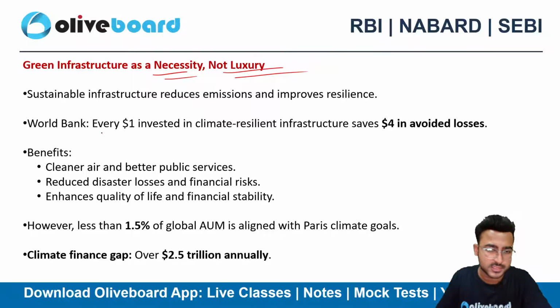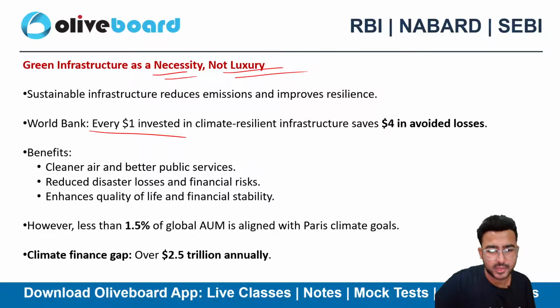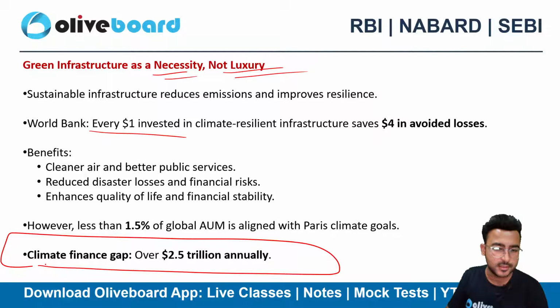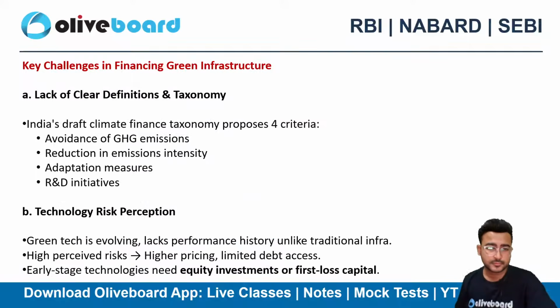The World Bank also says that every $1 invested in climate resilient infrastructure saves $4 in avoided losses, right? The climate finance gap is overall $2.5 trillion annually. Okay, I'm talking about globally.